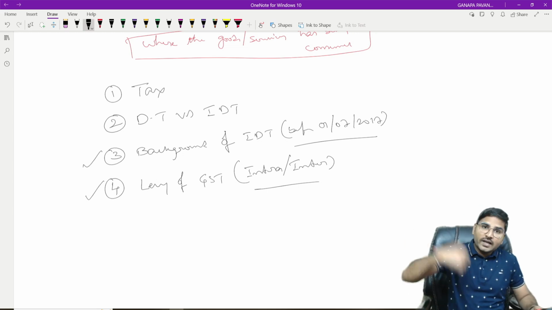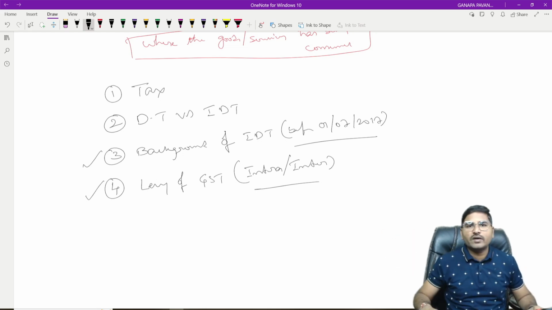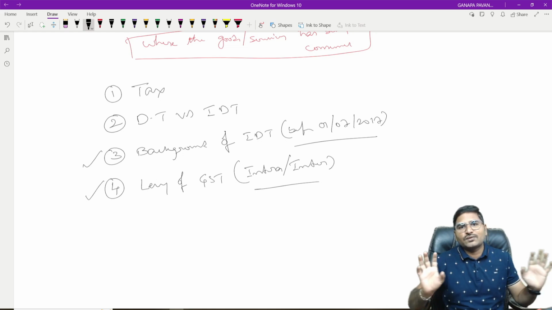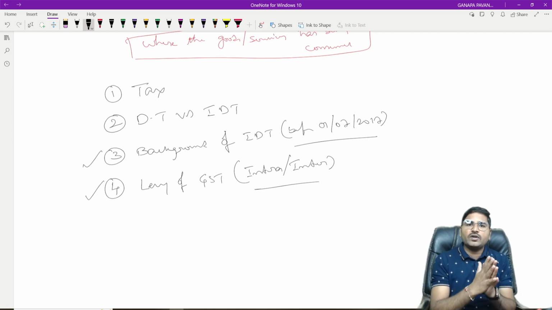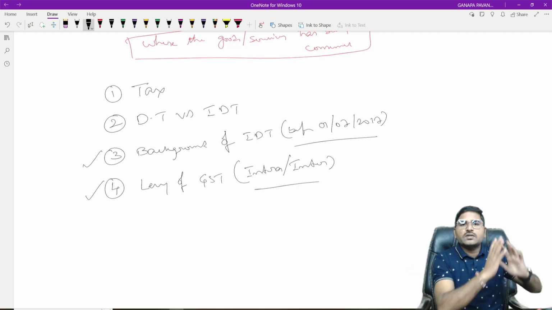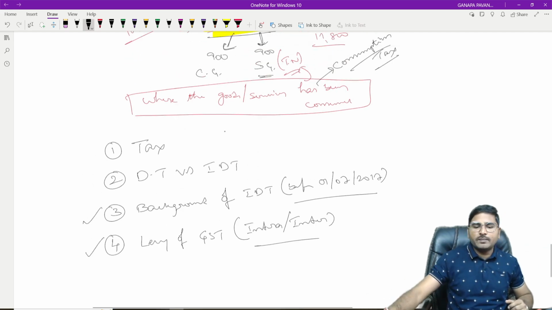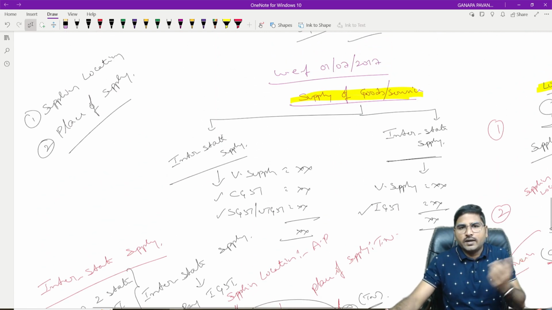And the next one, where a person is making a service. Earlier, it was purely the benefit of the central government, because the central government was supposed to charge service tax. Now, the central government is giving an opportunity to the state. The central government is calling the state, come here, let me share the revenue of the service also. So whether the revenue relates to goods or service, there is no difference. Half of the revenue goes to the central government and half to the state government. But the levy of the duty might differ by classifying intra and inter.